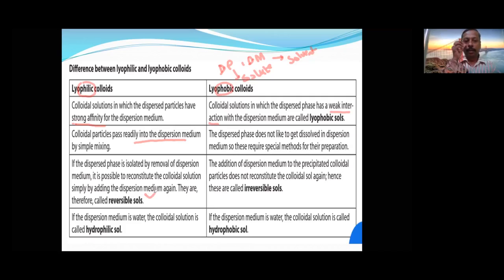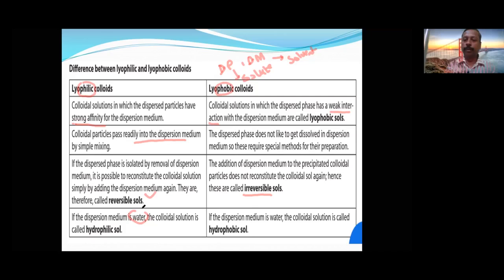Since the attraction force is already there, even if by mistake you separate them, they can mix back again, but the others do not mix once they are separated. If the dispersion medium is water, then hydrosol or aquasol.